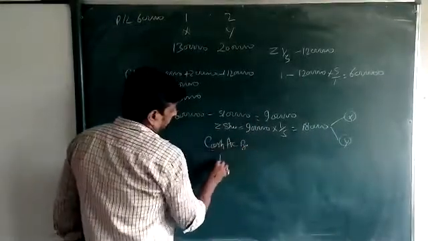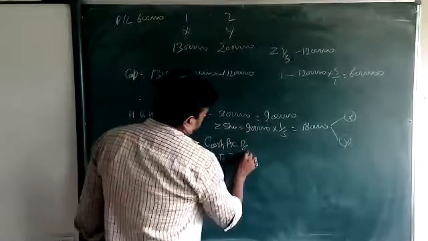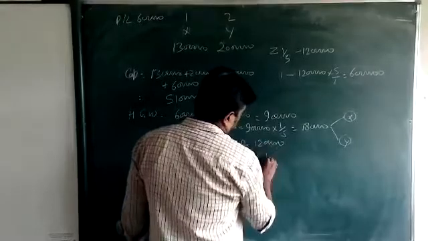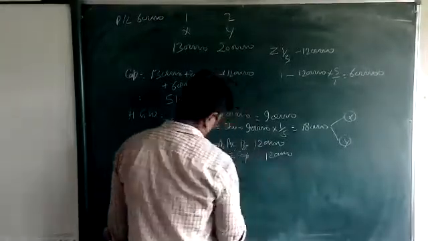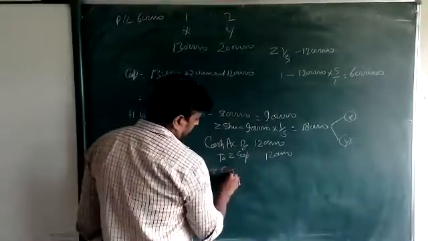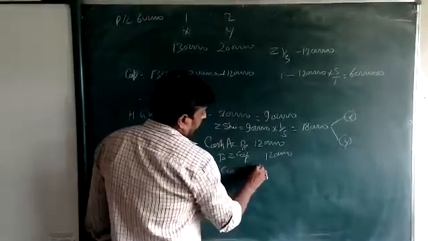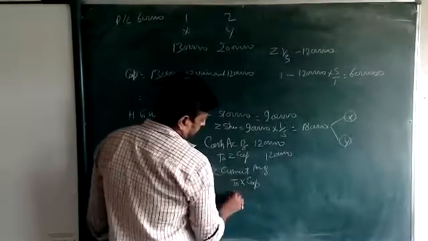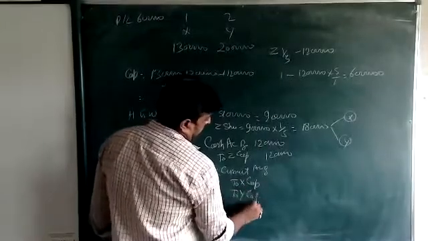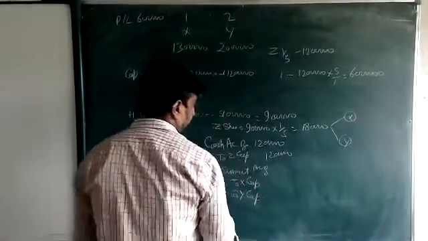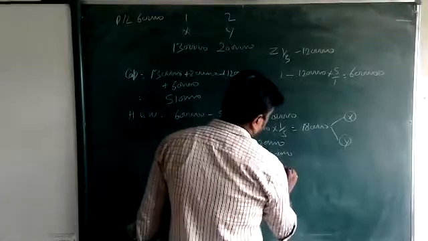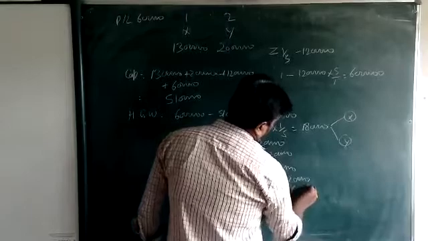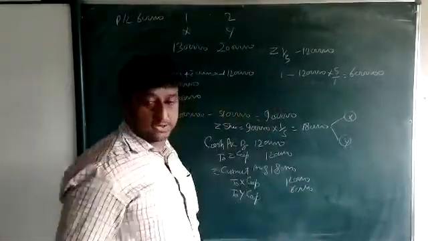Cash account debit, Z capital 12 lakh, beta. Then Z current account debit, X capital, Y capital: 1,80,000, 1,20,000 and 60,000.